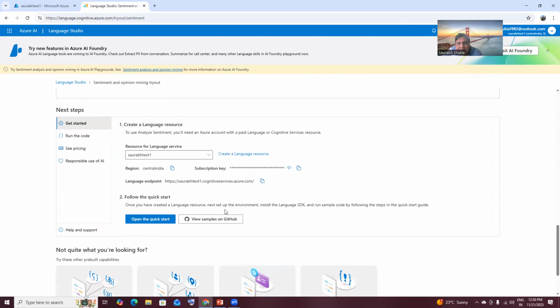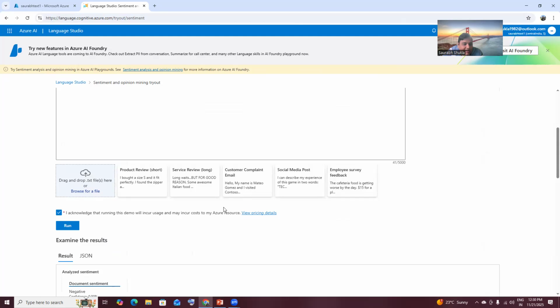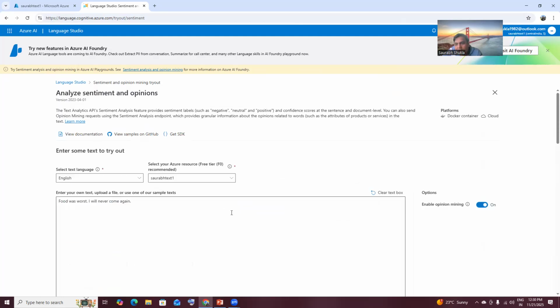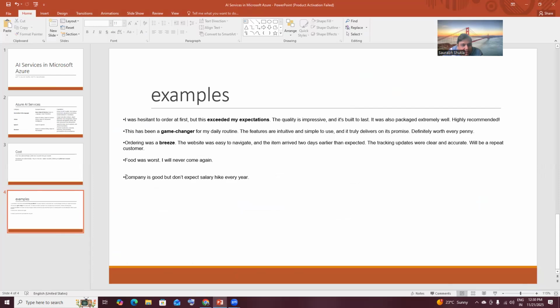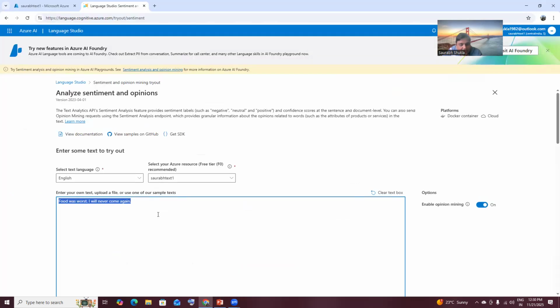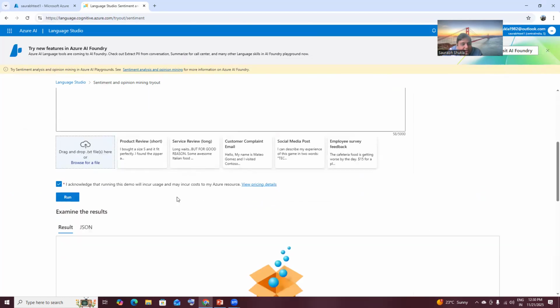Now someone says, okay, do you know AI? Yes, I know AI. I can do this sentiment analysis using Azure AI. What you have to do, I have already shown you. Let us do another: company is good, but don't expect salary hike every year. Just copy that, go to this place and paste it here. Very simple, right? You don't have to write any code. AI is making life simpler for you.